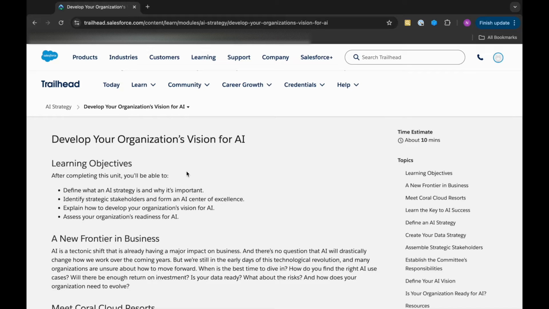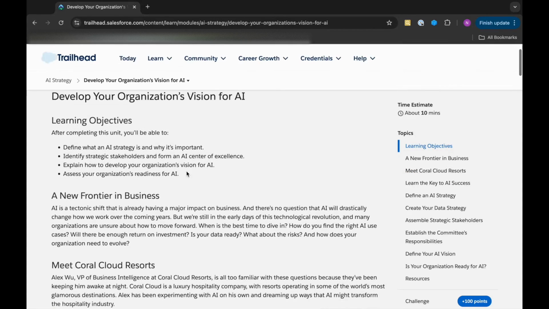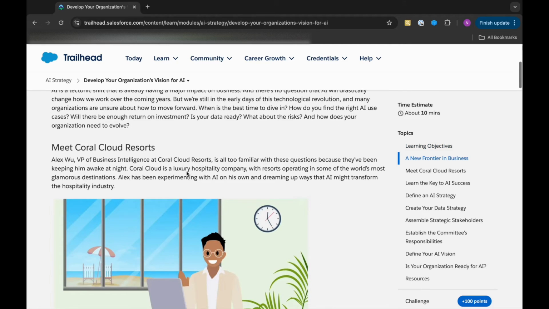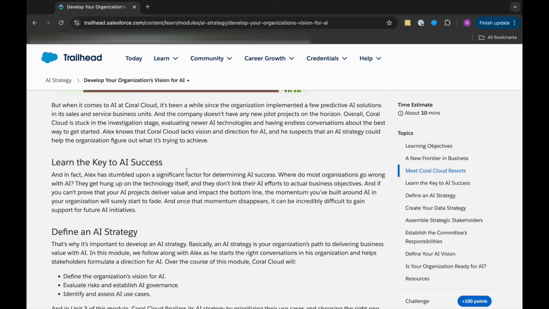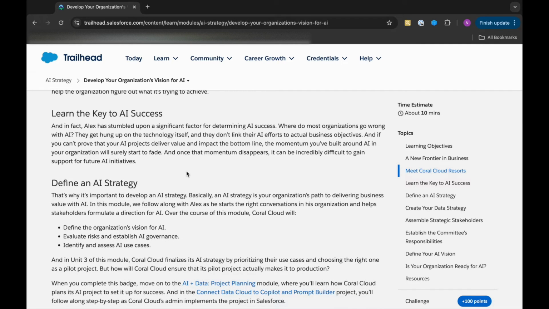Because some of them want to implement AI in their company software or website, but they are not aware of what procedure they shall follow and what not. So we'll be talking about that. For that, we'll need to have our organization's vision for AI, and to achieve that, we will have to strategize AI. We have to define an AI strategy.